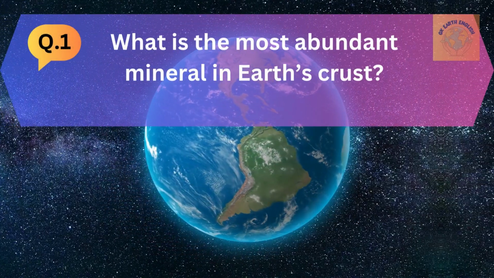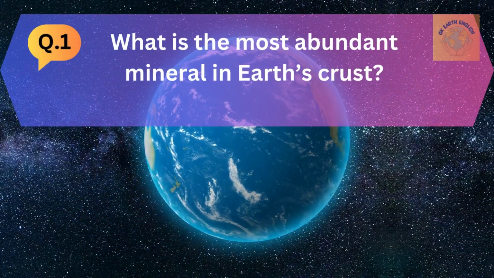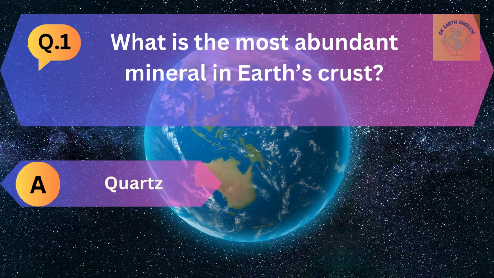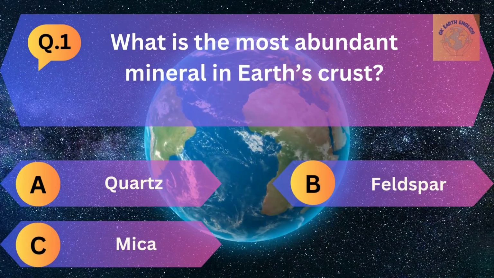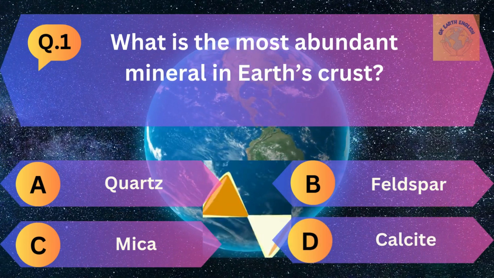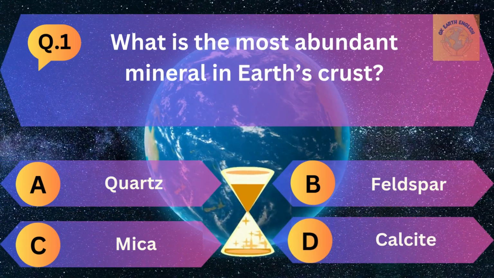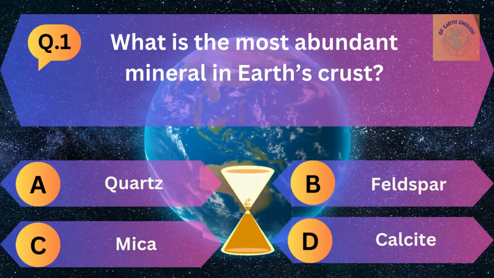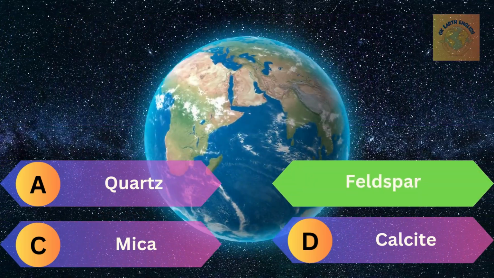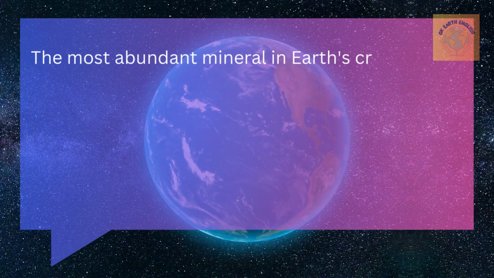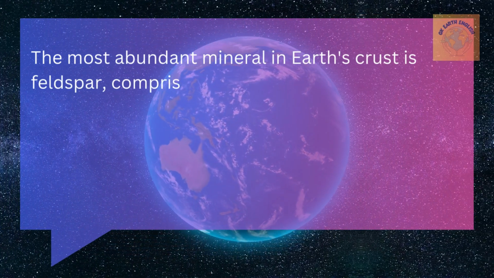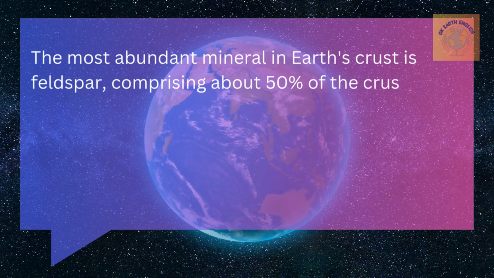What is the most abundant mineral in Earth's crust? A. Quartz, B. Feldspar, C. Mica, and D. Calcite. The correct answer is feldspar. The most abundant mineral in Earth's crust is feldspar, comprising about 50% of the crust.